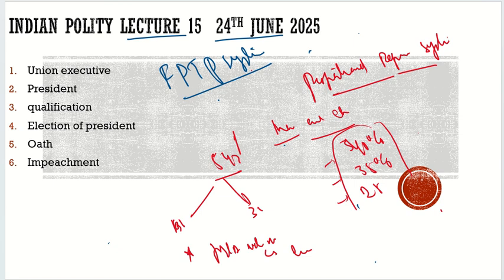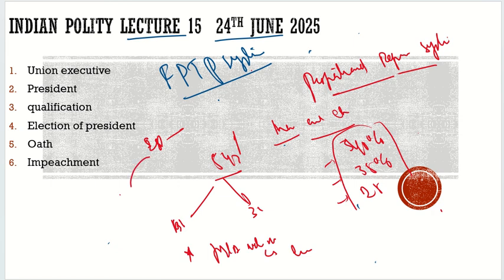But definitely there is a need for this kind of system for the presidential election, because in the first past the post system there is also a big drawback, as it is related to the states and the constituencies. For example, there are 28 states who are going to vote in the presidential elections.